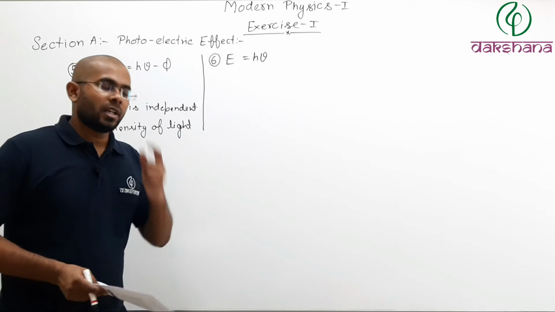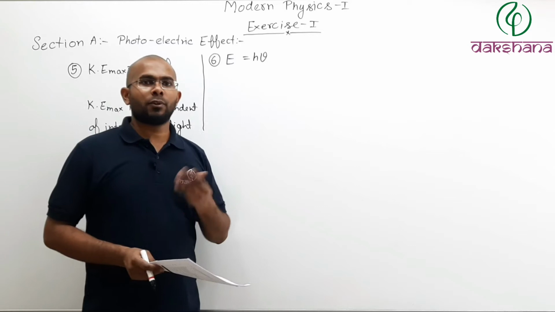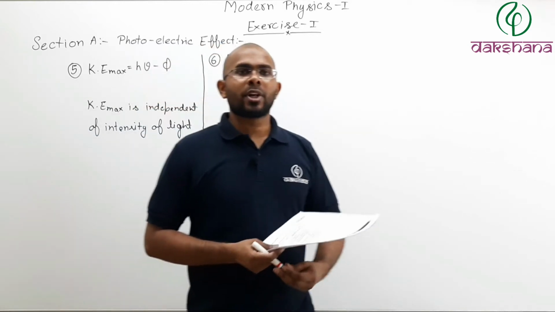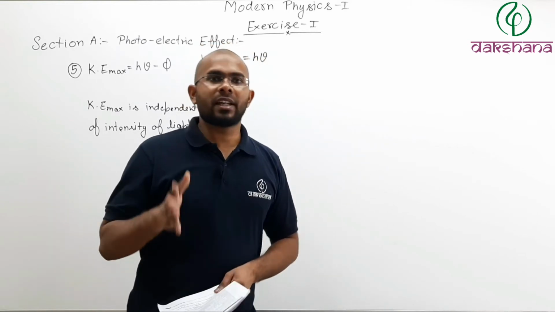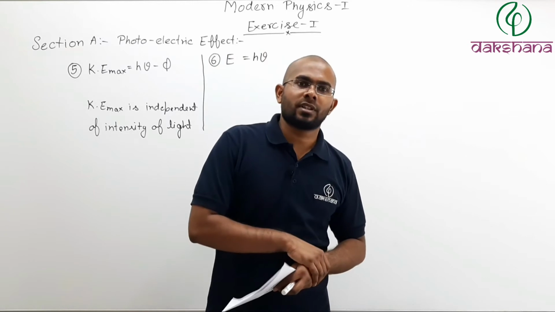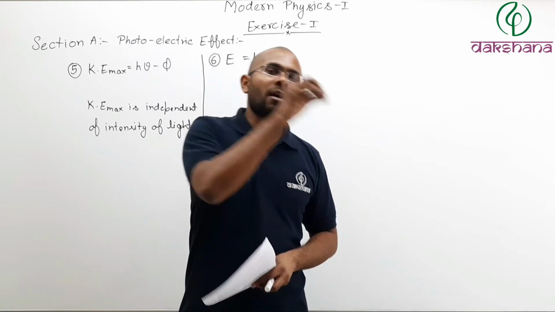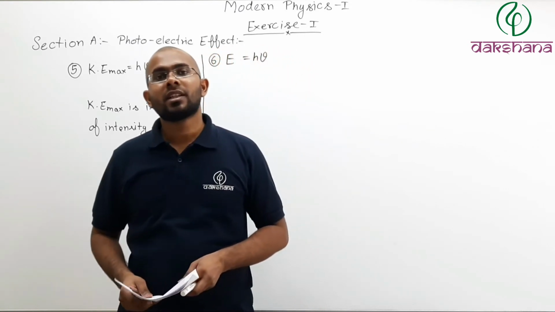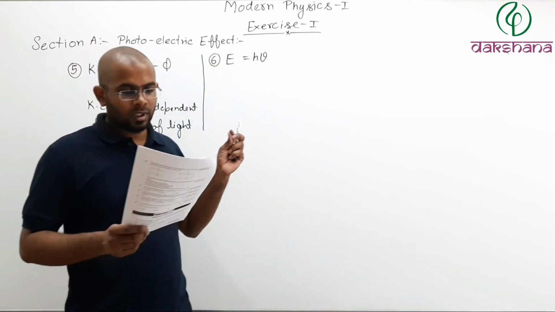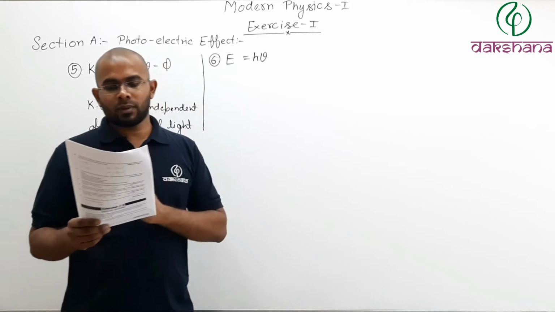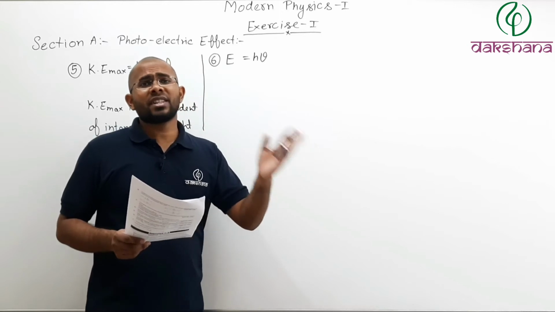Now remember, if you change the frequency, the number of photons remains the same, then photocurrent will not be affected. Why? Because photocurrent is proportional to intensity, and intensity tells us the number of photons. So if you change the frequency but do not change the number of photons falling on the surface, then photocurrent will not be affected, as long as your frequency is greater than nu naught.